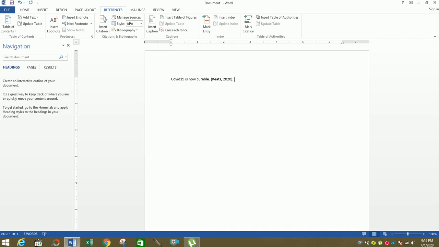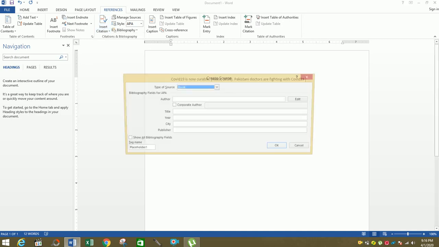So if we need to add more, Pakistani doctors are fighting with it. So for example, if I have taken this from another book, so I'll again go to References, Insert Citation, Add New Source.